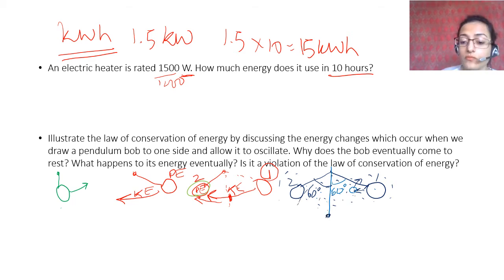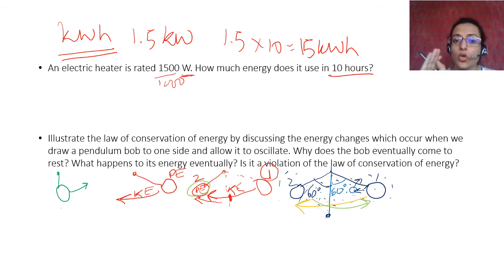So it keeps losing energy as it makes this journey, and then it keeps losing energy when it comes back. At every given point, it is interacting with air particles and therefore transferring some of its energy to those air particles. It is not really losing energy, it is transferring energy. The energy is not lost, it is only transferred to those air particles which are interacting with the pendulum bob.